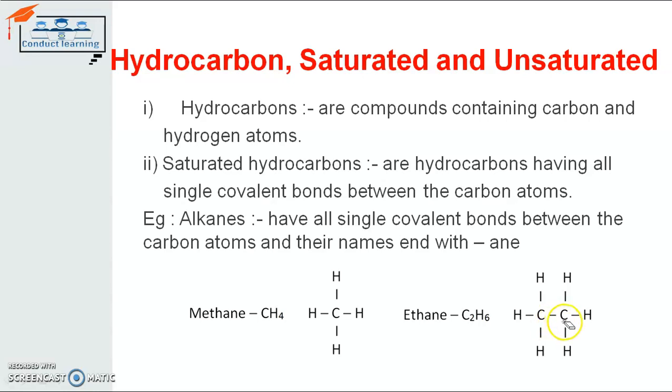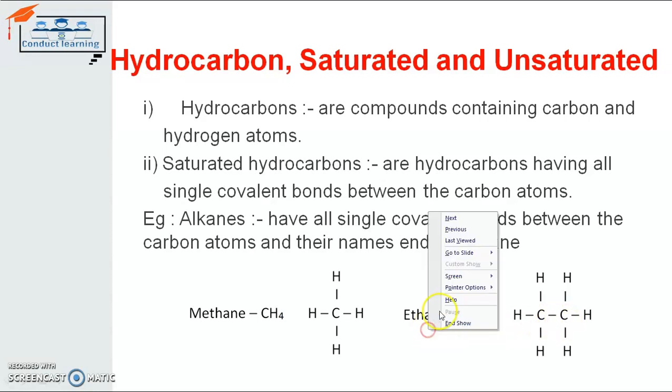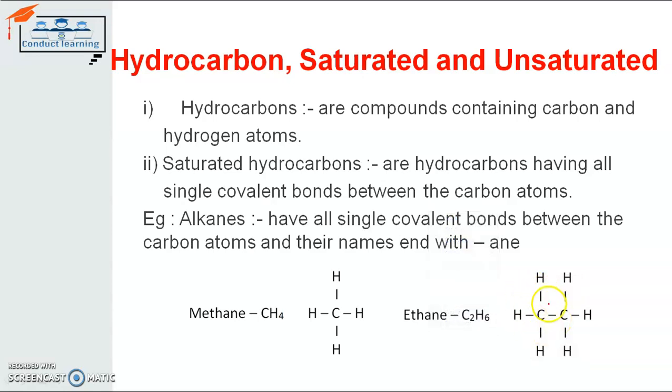So in the example of ethane there is a single bond between the carbon atoms, and the rest of the atoms are hydrogen, which make bonds with the electrons of the carbon atoms, right? So this is an example of an alkane.